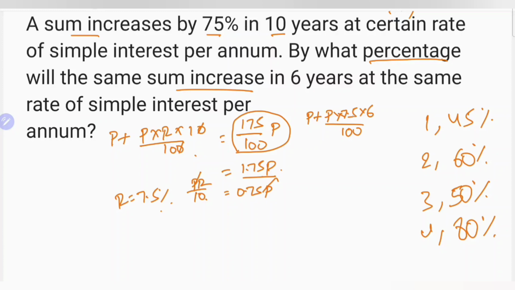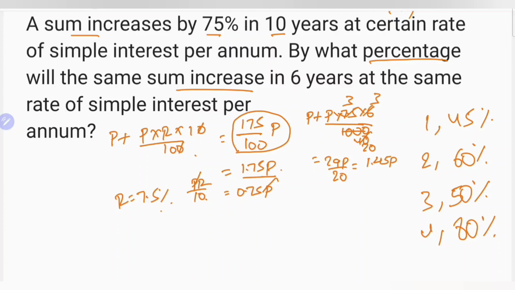Observe one thing, it is a 75, it is a 7.5, it is 100. I can eliminate point 0 here. 25 table 3 times 40, again 2 table 3 times 20, 9P by 20. Here you can directly write the 29P by 20. That is nothing but 1 time, 4 time and 5 time, 1.45 P.